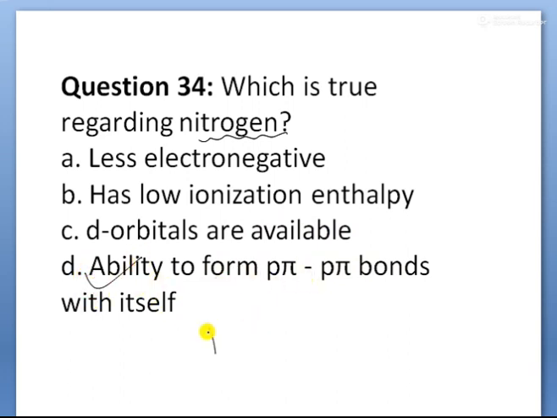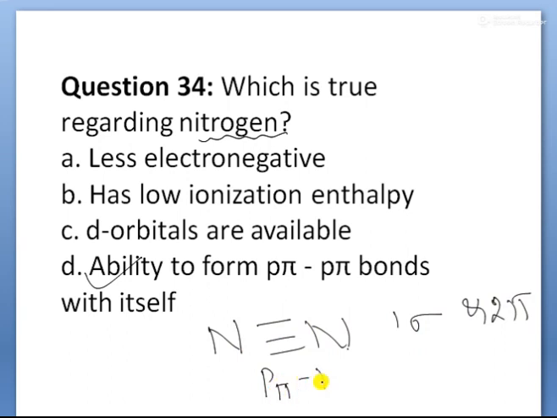Because, children, in the nitrogen molecule, represented as N triple bond N, there is 1 sigma bond and 2 pi bonds. These 2 pi bonds are p-pi p-pi bonds, one formed from the py orbitals and the other from the pz orbitals. The sigma bond is formed from the px orbitals. That is why exhibiting p-pi p-pi multiple bonds is true, children.